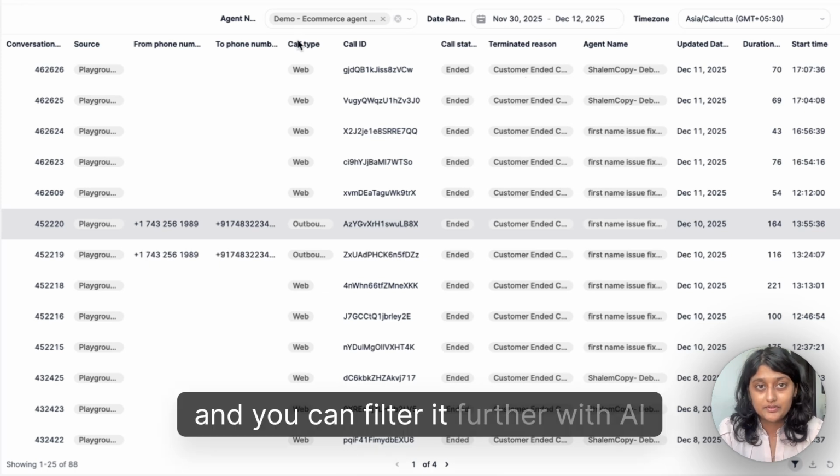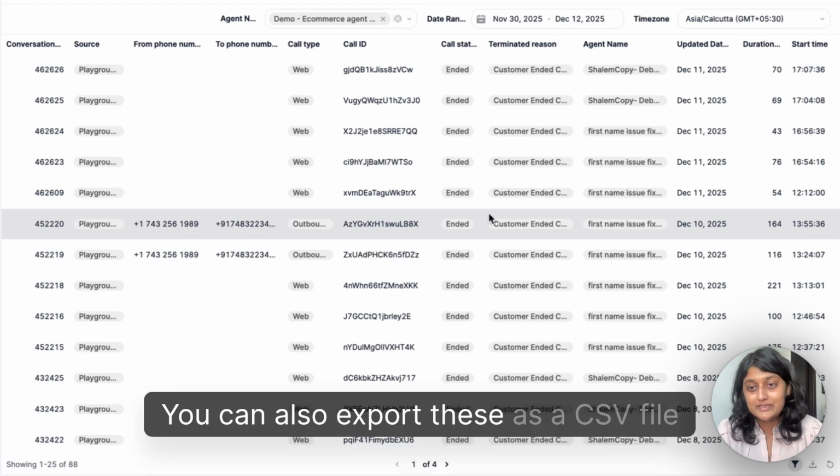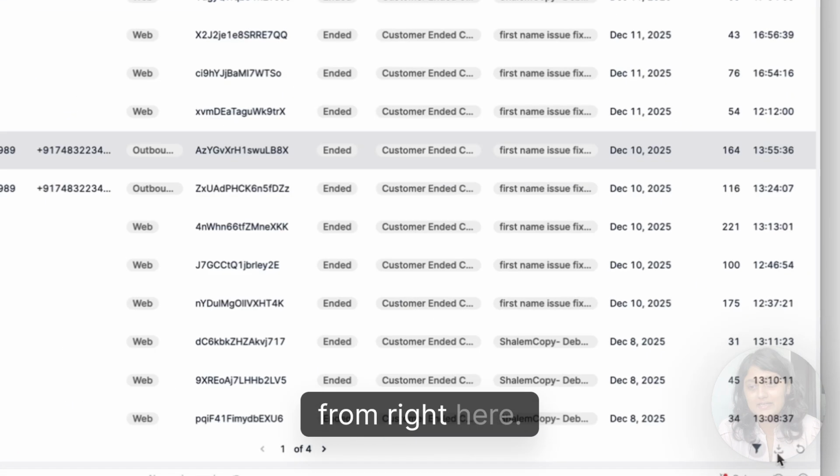And you can filter it further with AI agent, the date range, and also the time zone. You can also export these as a CSV file from right here.